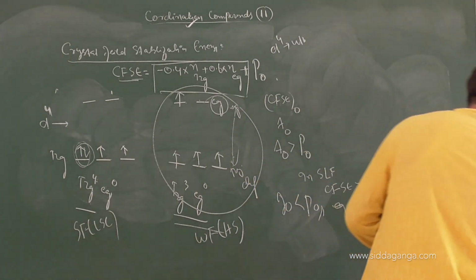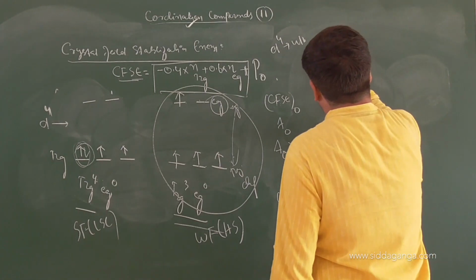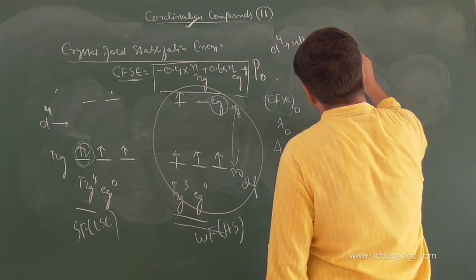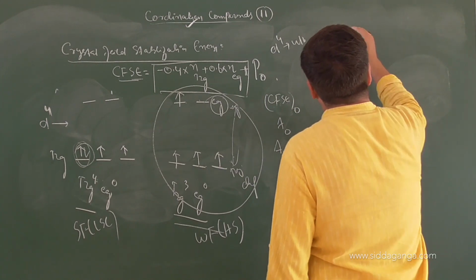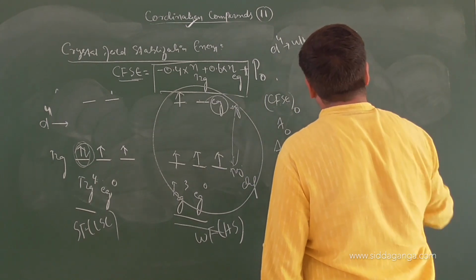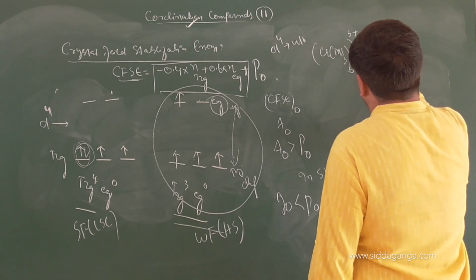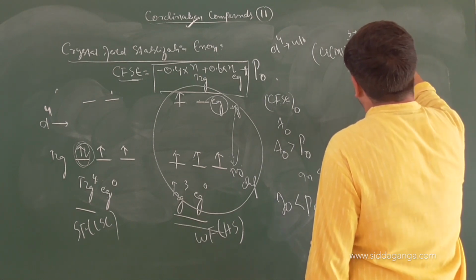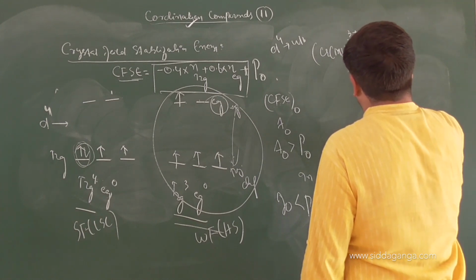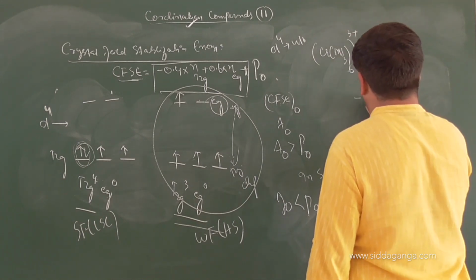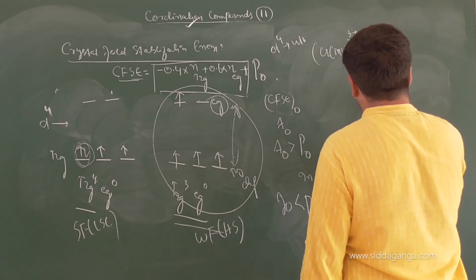I will use the VBT approach. Say [Cr(NH3)6]3+. Chromium 3d5 4s1 loses how many electrons? 3 electrons, 1 from s and 2 from d. So it will be 3d3 now, right or not? 1, 2, 3.